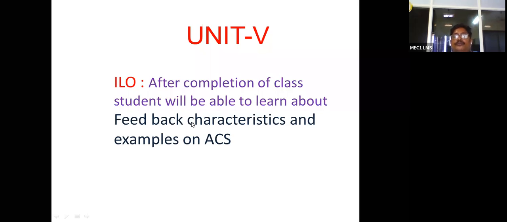So now, today we will discuss the feedback characteristics and examples of ACS, meaning automatic control systems. Already we discussed several examples now. Let us go to feedback characteristics. Yesterday I already discussed some of the components in an automatic control system, including the feedback element.